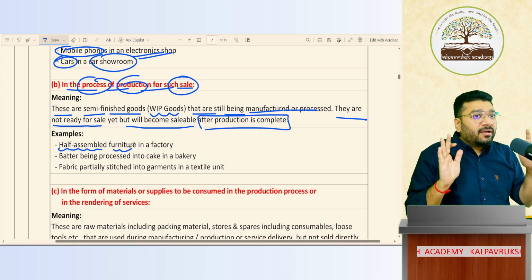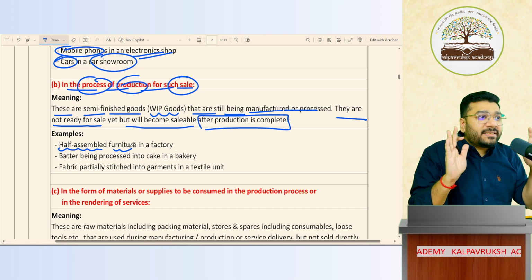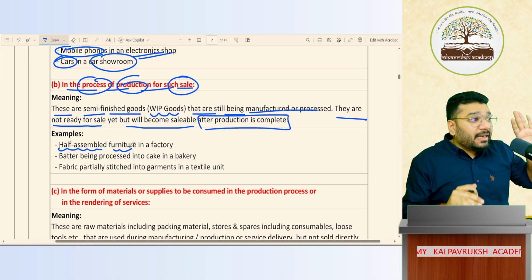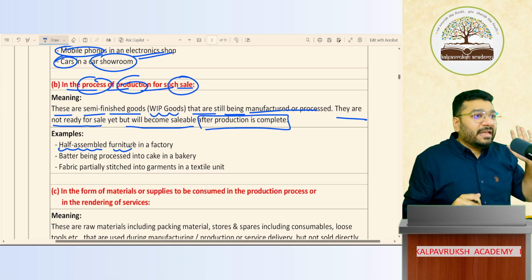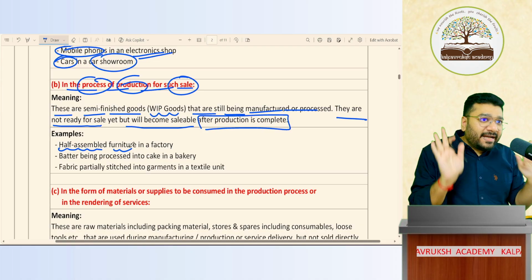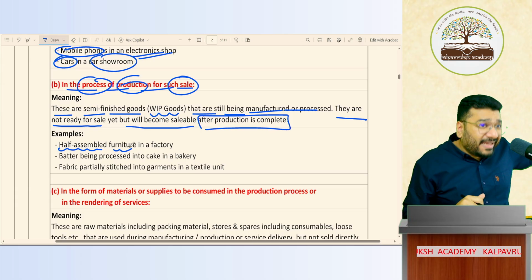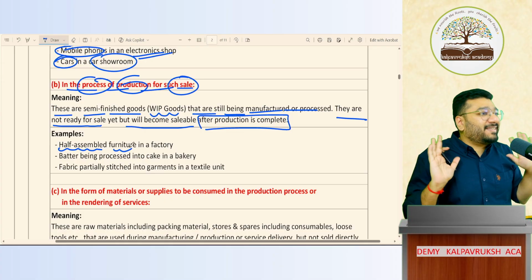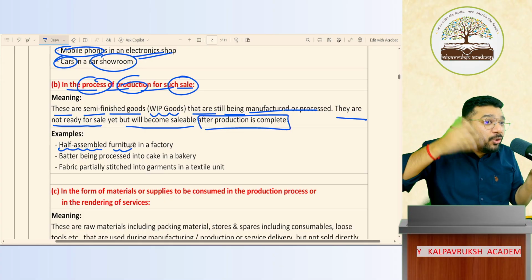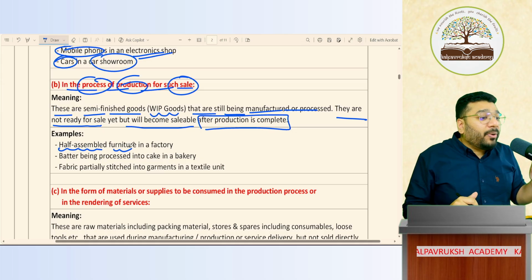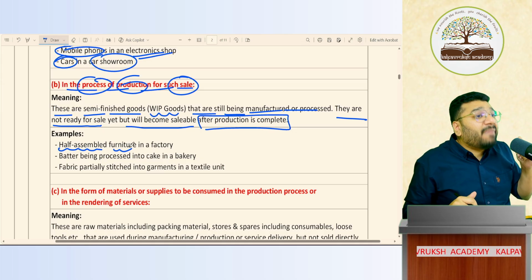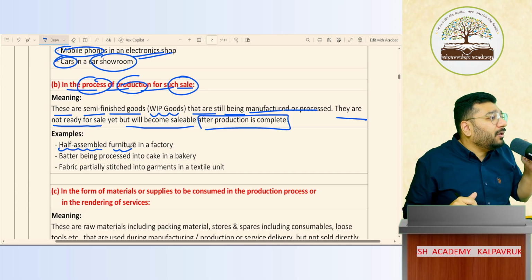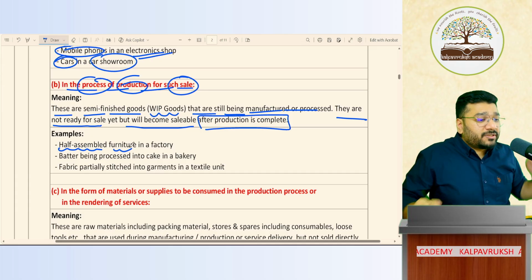Say a furniture is ready, how? Wooden furniture is ready, but polishing is not done. It is there in the raw wood format. The chair is ready, polishing is not done. Can I sell that furniture? Not possible, because nobody will buy it since it is not looking nice. To make it look nice, I have to do a lot of painting, coloring, etc. That is called half-manufactured furniture. Got it, not got it? This is called semi-finished goods.